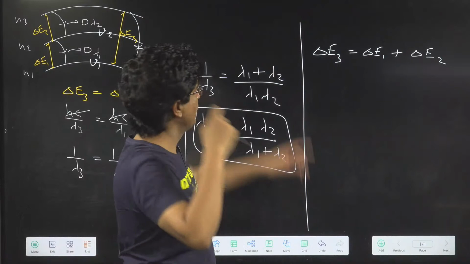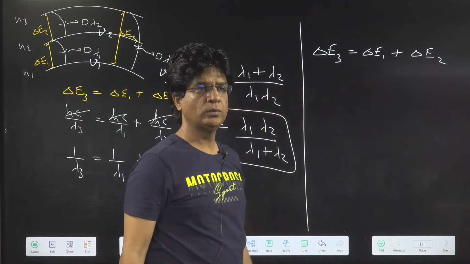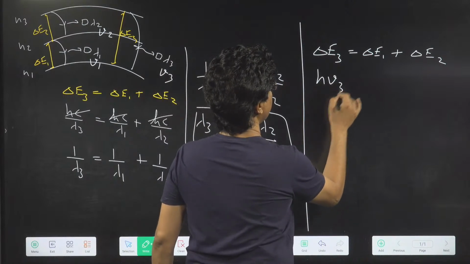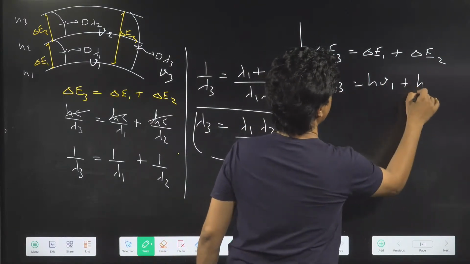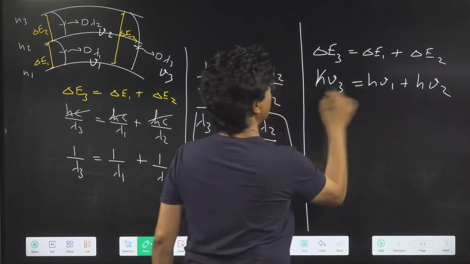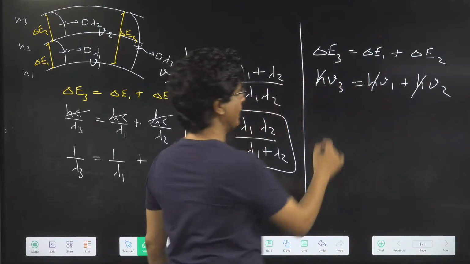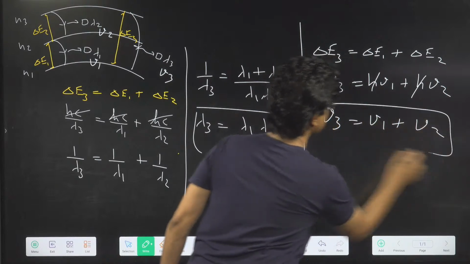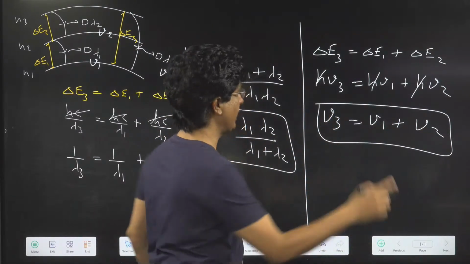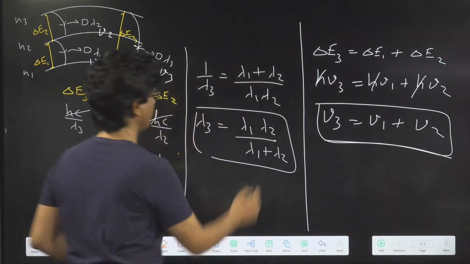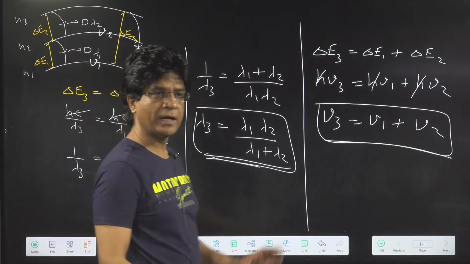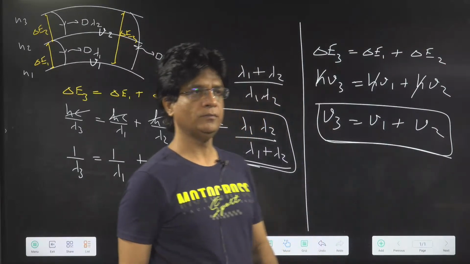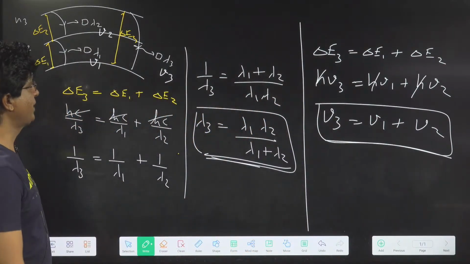So h nu3 equals h nu1 plus h nu2. h will cancel, and nu3 will be equal to nu1 plus nu2. So this relationship, what you were telling, is correct for frequency but not for wavelength. Be careful, and these are repeatedly asked questions. Okay, good, very good.